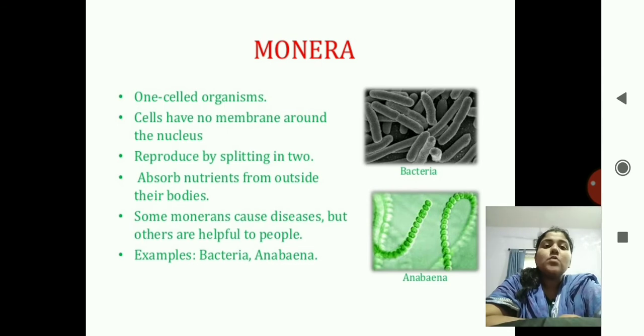Some monerans cause diseases, but others are helpful to people. All sorts of bacteria come in the kingdom Monera. So as we know, some bacteria are useful. You can give the example of buttermilk, curd, milk, everything has bacteria. The name of the bacteria is lactobacillus, which is present in the curd. So it is helpful to us. But all other bacteria which cause diseases to us are harmful. So you can see the picture over there. The examples are bacteria and anemone.